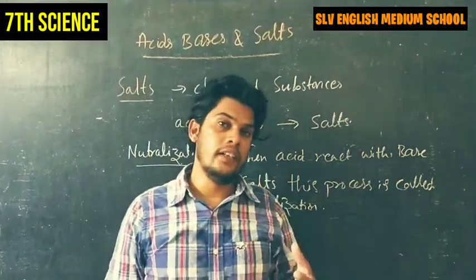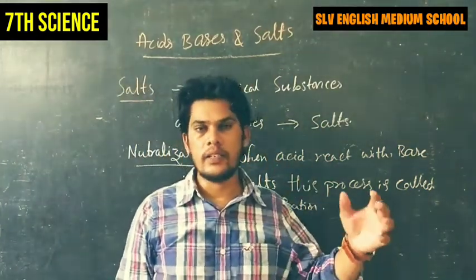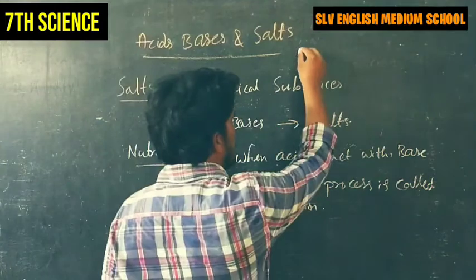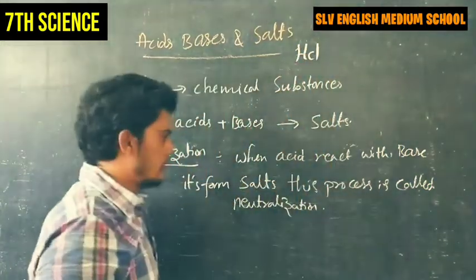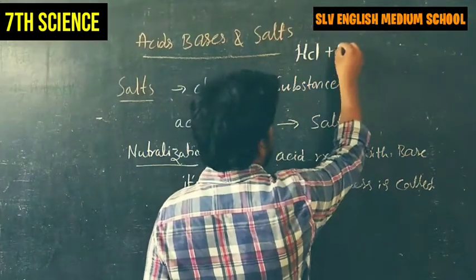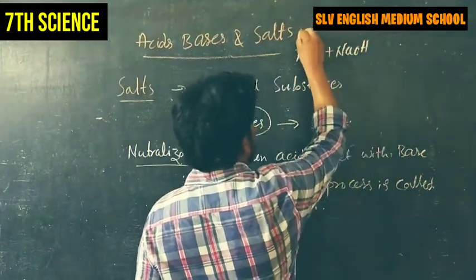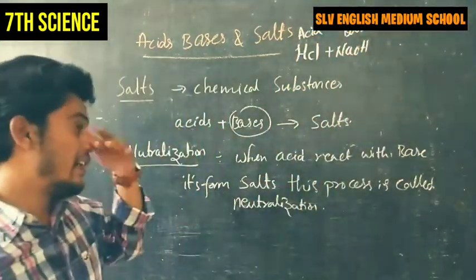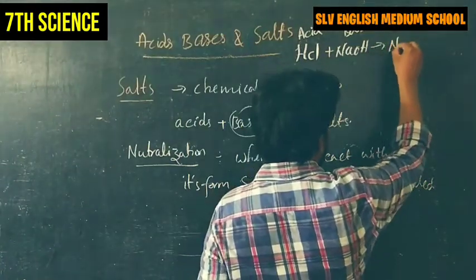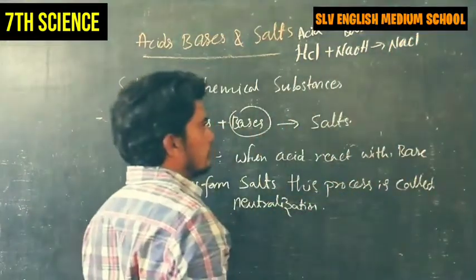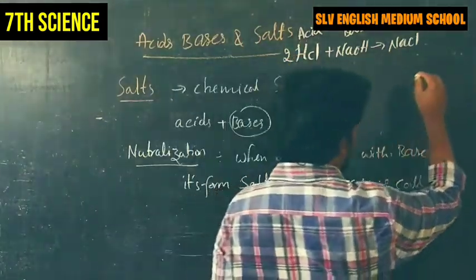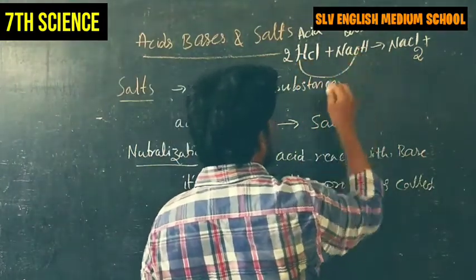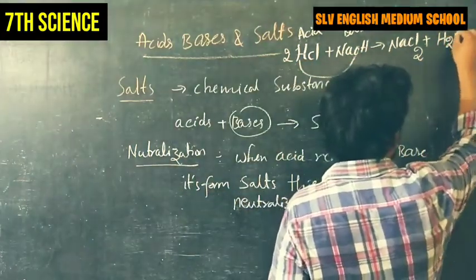To obtain salts, acid and base must react. For example, if you take hydrochloric acid, HCl, and the base NaOH, sodium hydroxide, it is an acid and it is a base. When acid and base react with each other, it forms salt, sodium chloride, plus this hydrogen and this O. What forms? Water will be formed.